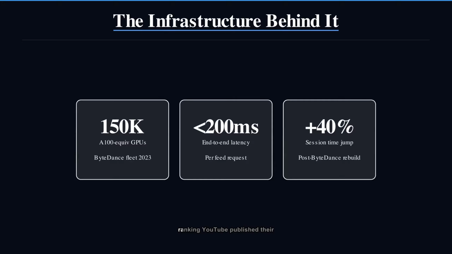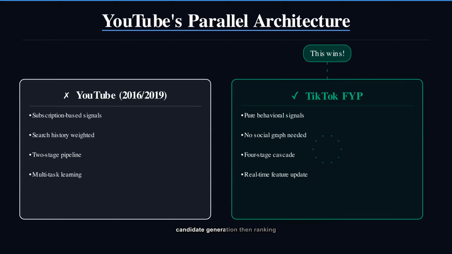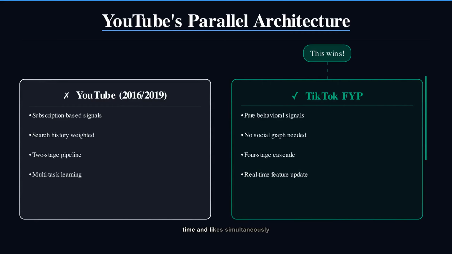TikTok did not invent multi-stage ranking. YouTube published their version in 2016 and refined it in 2019. Same pattern, 2-stage candidate generation then ranking, multitask learning, predicting watch time and likes simultaneously, and deep neural networks for user history encoding. The critical difference, YouTube's system is built around subscriptions and search history. TikTok's is built around pure behavioral signals, no social graph. That is the architectural bet that worked.